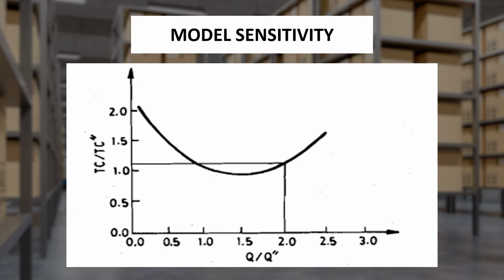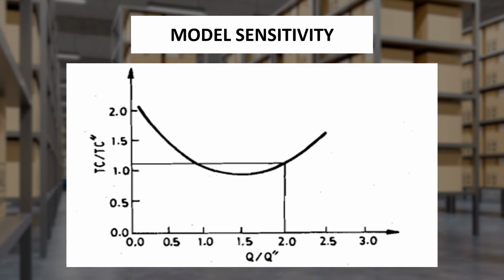Now we come to the exact problem. We want to check whether our economic order quantity model is sensitive or robust. This figure I have taken from your learning material only. On the x-axis we have Q upon economic order quantity, and on the y-axis we have TC, the total cost when the order is more, and TC at the economic order quantity level.